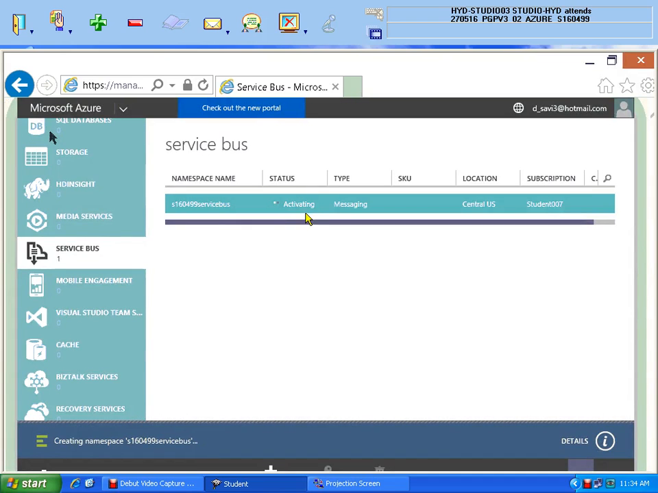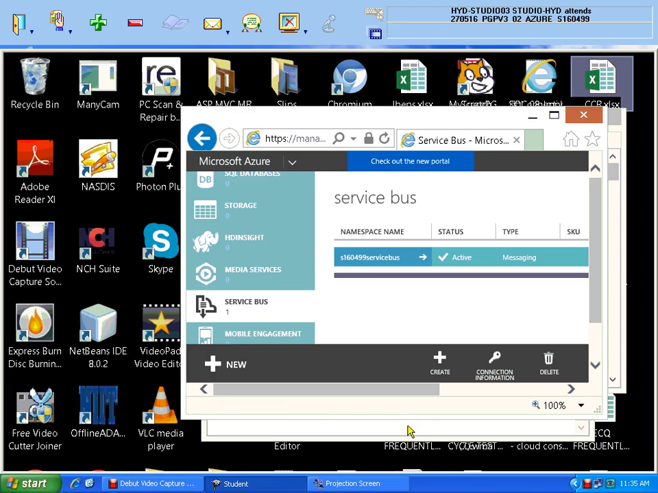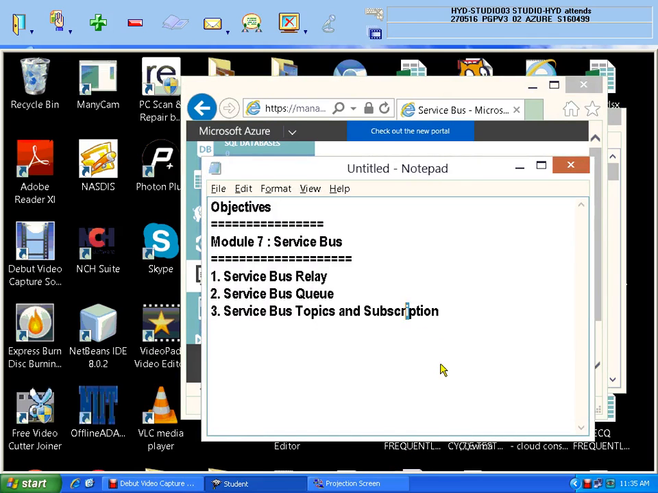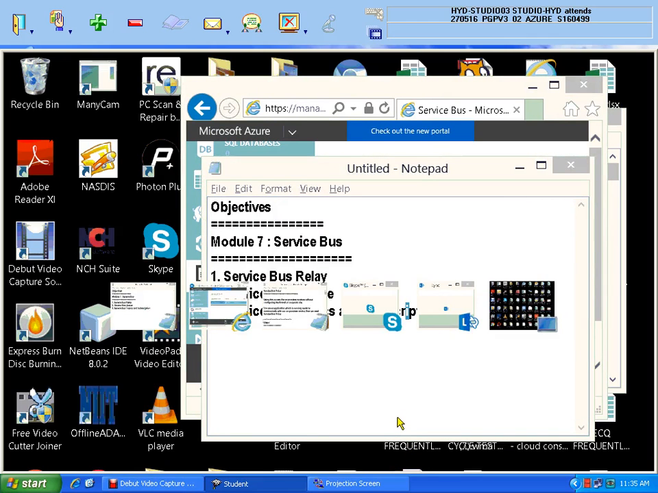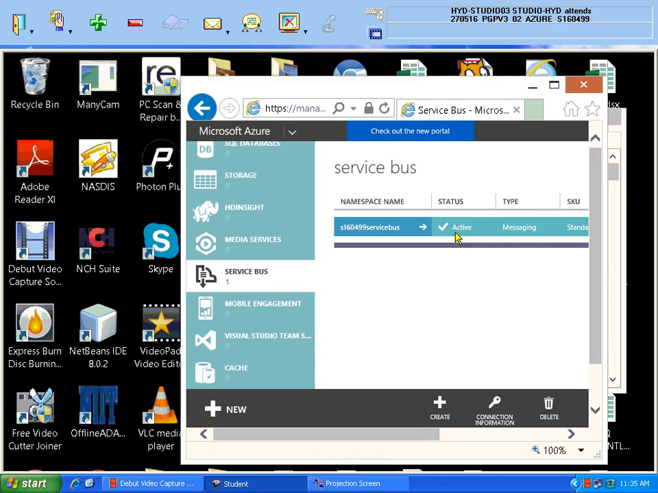It's still in the activating state, so you need to wait till it is completed. Once it is completed, the status will change. This is service bus creation, not very difficult. See here, it is showing as active. When it is active, that means the service bus is already created.